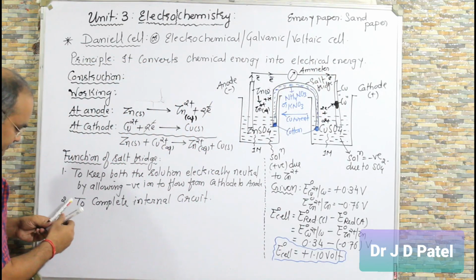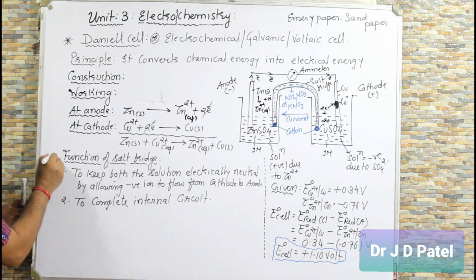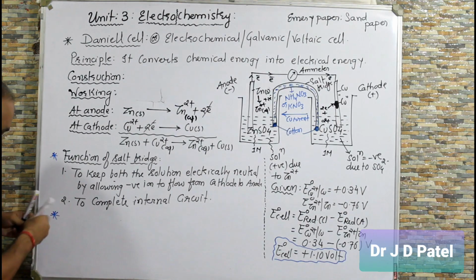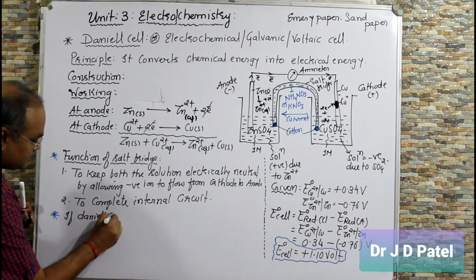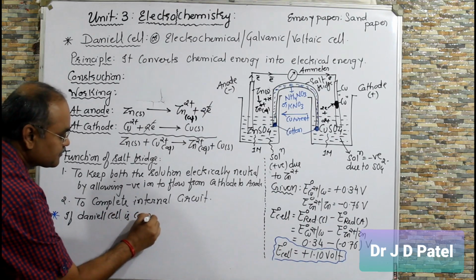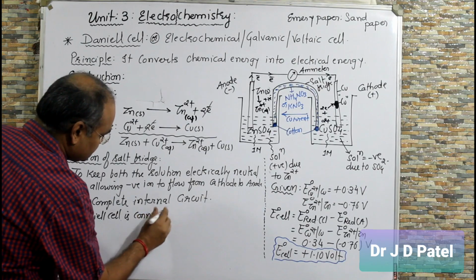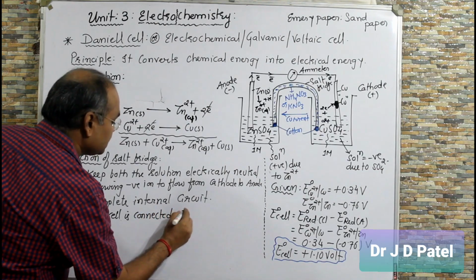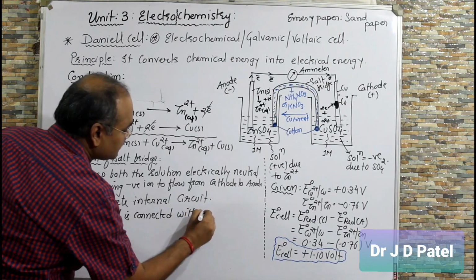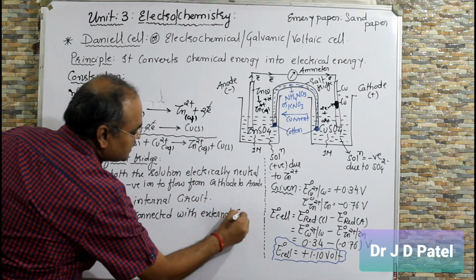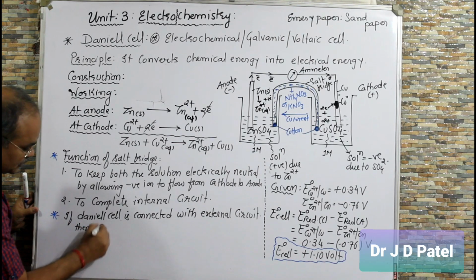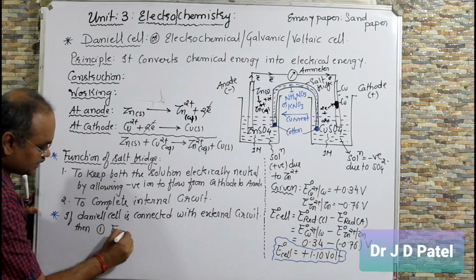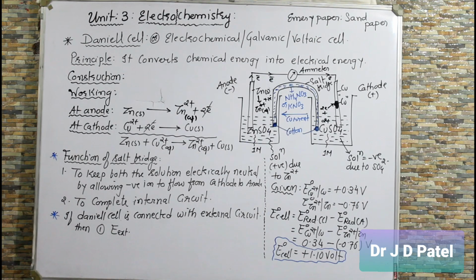The first point, if Daniell cell is connected with external circuit, then number one, E external, this you have to remember, is less than 1.1 volt.